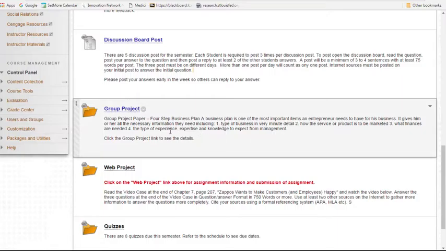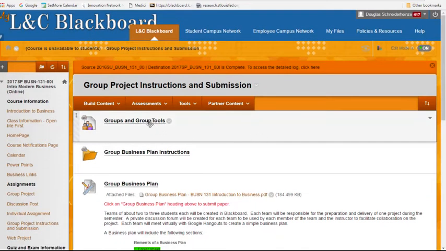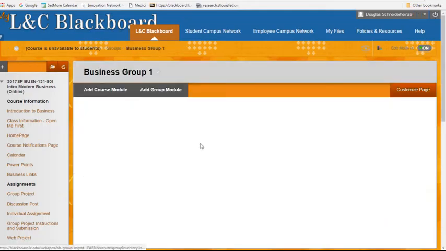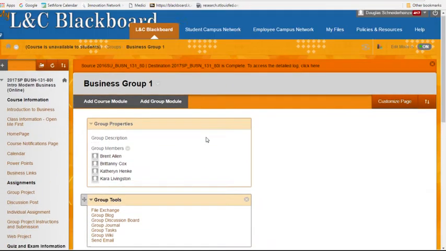The group project is a 4-step business plan. You're going to need to meet virtually, and I have instructions on that. And you can click on any of these to get to the project. You have your group and group tools here. You'll see what group you're in. I have groups set up right now so you can see which groups you're in.